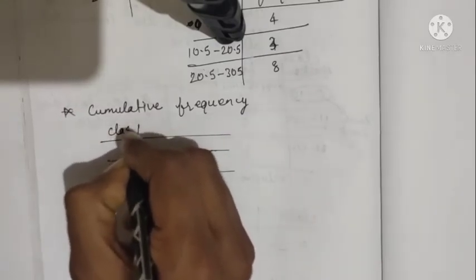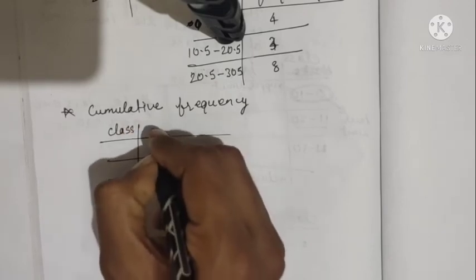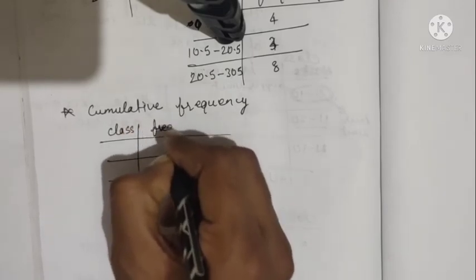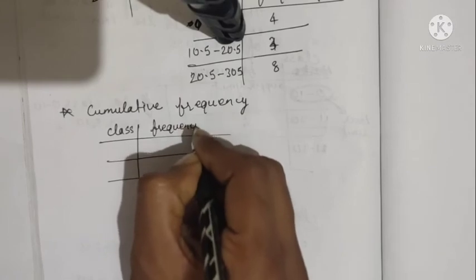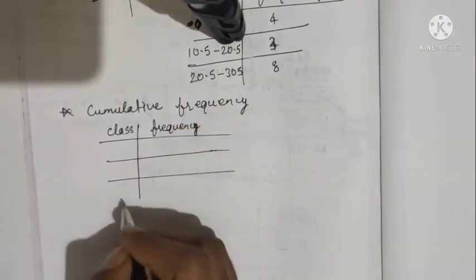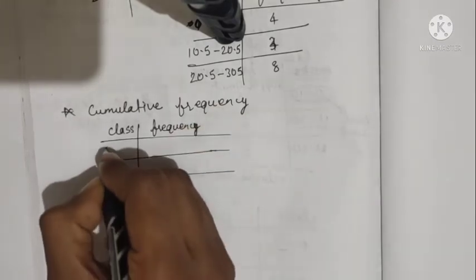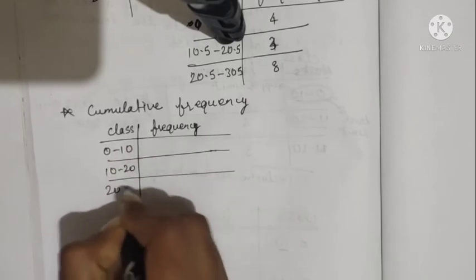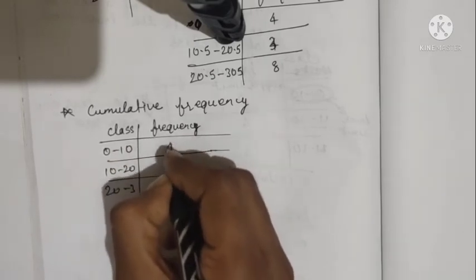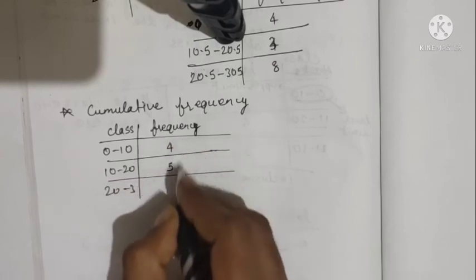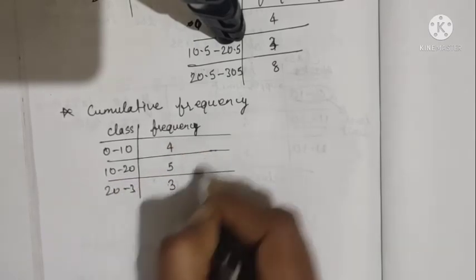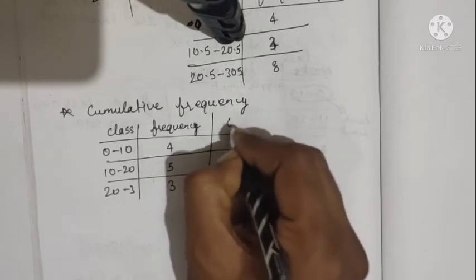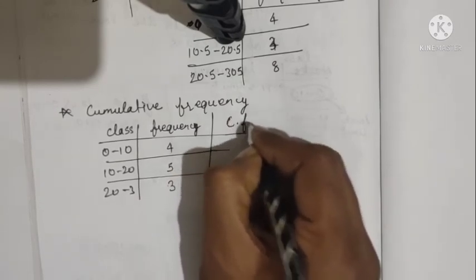Now our next topic is cumulative frequency. Cumulative frequency is the sum of all given frequencies till that particular class. Let us take an example: 0 to 10, 10 to 20, 20 to 30, and the frequency is 4, 5 and 3.